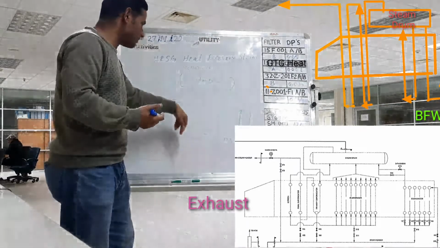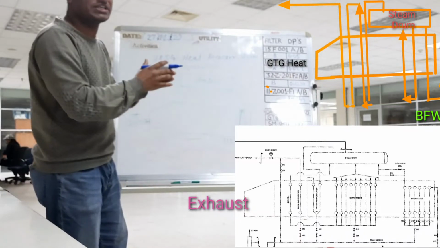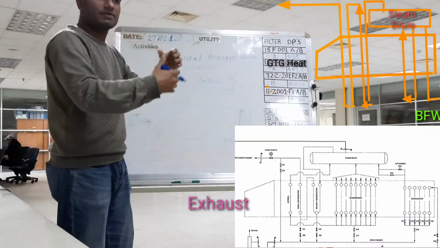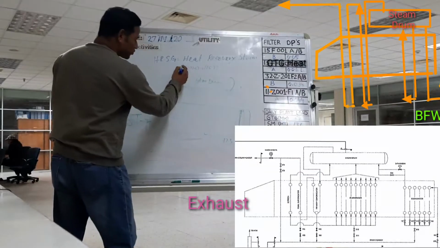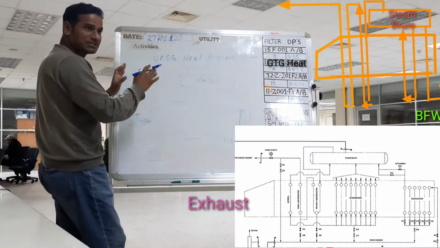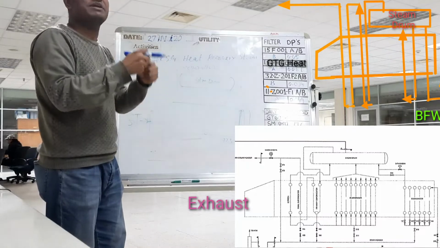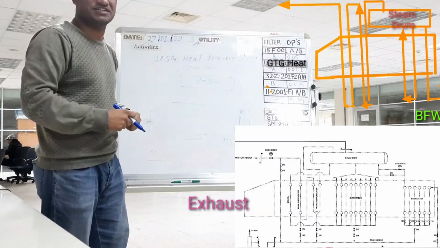When it passes through the evaporator inlet, the phase change starts and steam production slowly starts. So when it comes to the steam drum, steam production will start. When steam starts, this steam will go to the top side. Pressure 50 kg, steam pressure 50 kg. When steam production starts, the temperature increases. Temperature coming how much? 266 degrees centigrade.